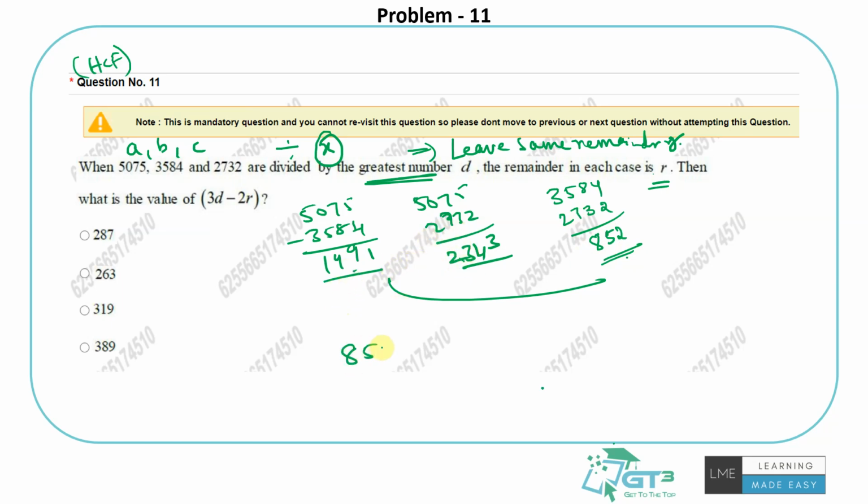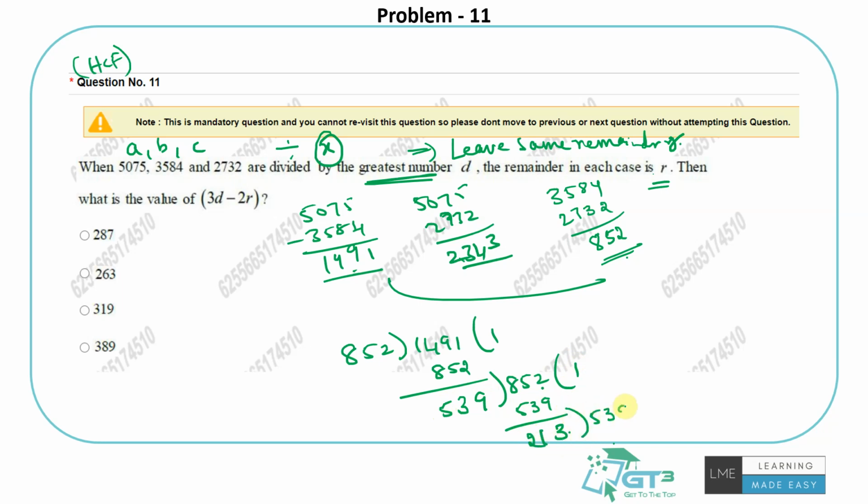So let me do 852 divided by 1491. So it should be 639, right? So 639, 213 ones are 213, so it will be 3.